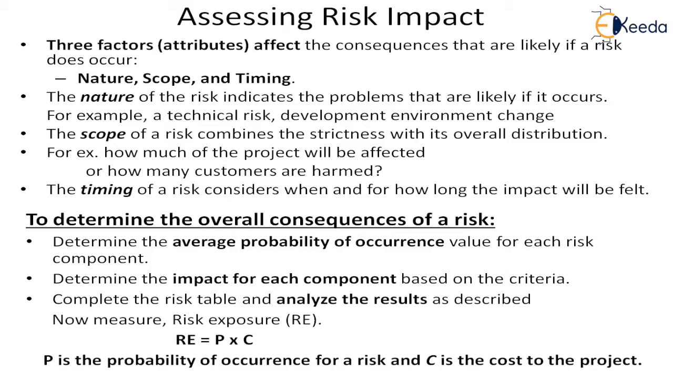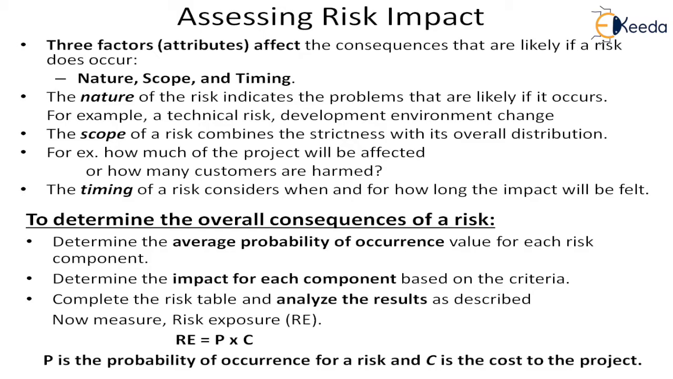Determining the overall consequence of a risk means determining the average probability of the occurrence. Here we say average because it might have happened in many projects, and in each project the probability may be different. So we have to calculate some kind of an average. And then we have to do it separately for each risk component.